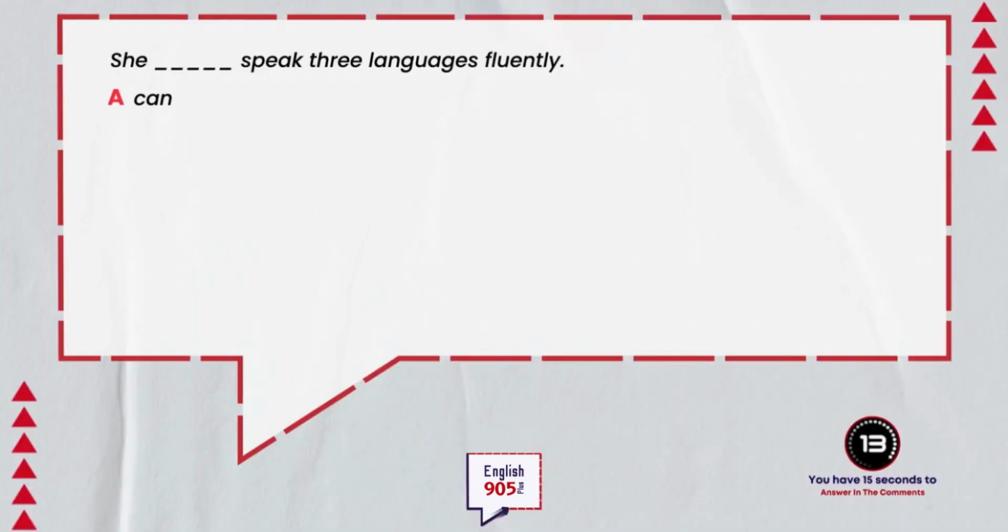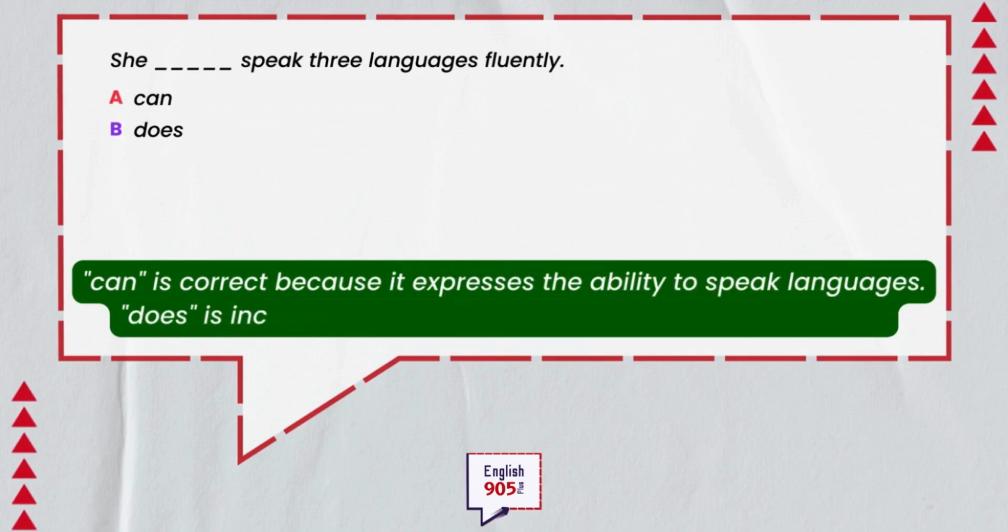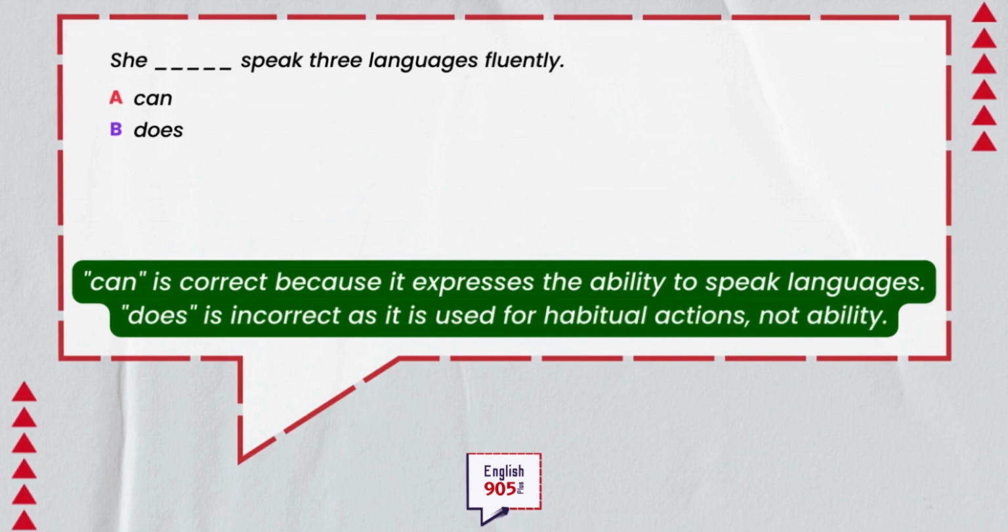A. She can speak 3 languages fluently. B. She does speak 3 languages fluently. Which one is correct? Answer in the comments below. Can is correct because it expresses the ability to speak languages. Does is incorrect as it is used for habitual actions, not ability.